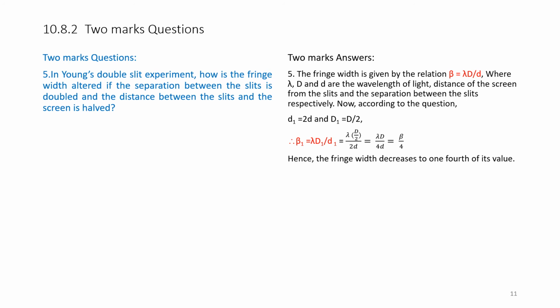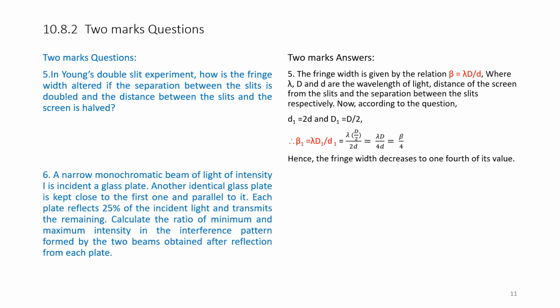Therefore, beta 1 is equal to lambda into capital D1 by small d1. Substituting the new values of D1 and d1, lambda into D by 2 divided by 2d, we get lambda into capital D by 4d. Therefore, beta becomes original beta by 4. Hence, the fringe width decreases to 1/4 of its value.